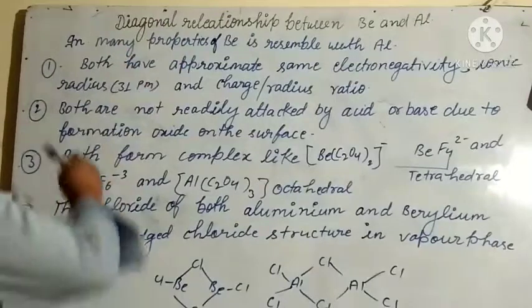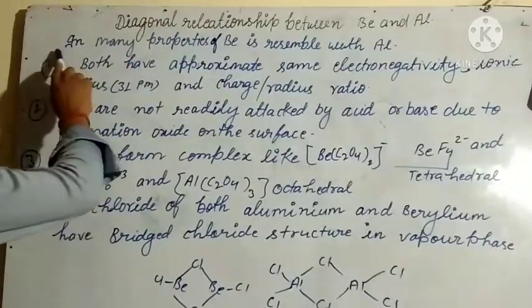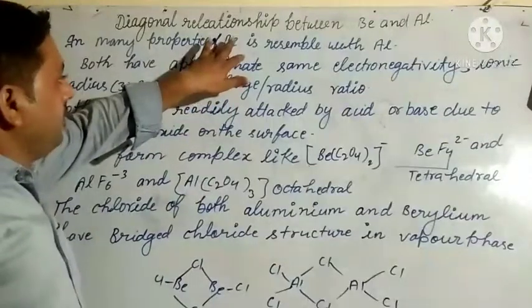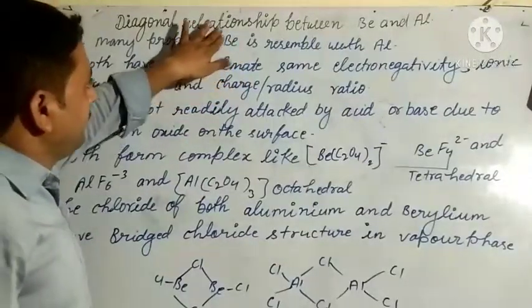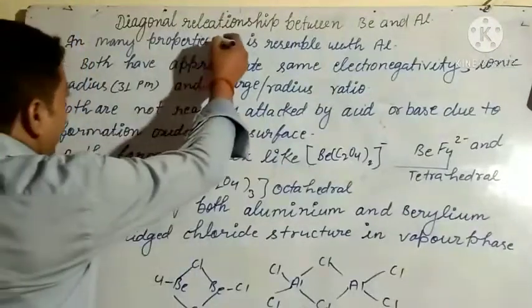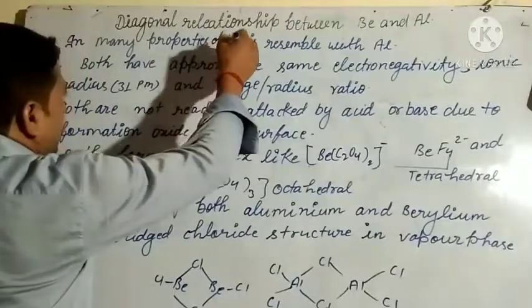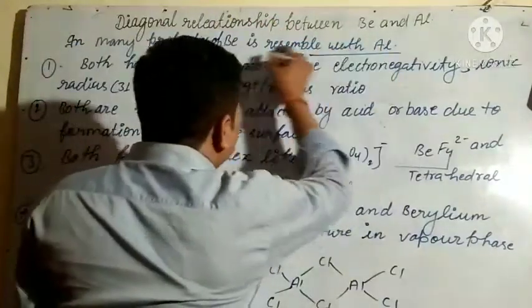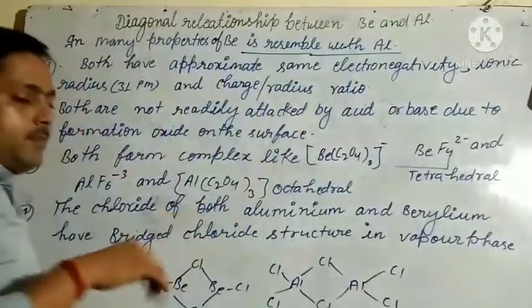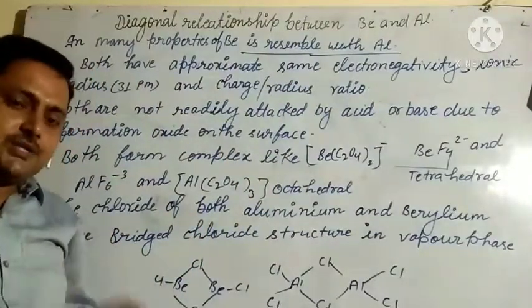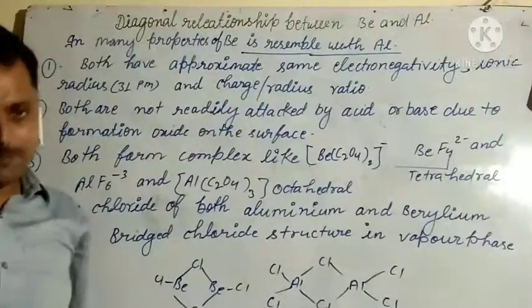Okay. So without delay, in many properties beryllium resembles aluminium. Many properties of beryllium are similar to aluminium. What properties?